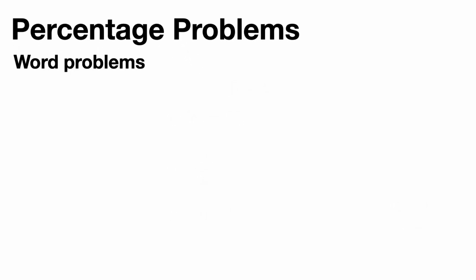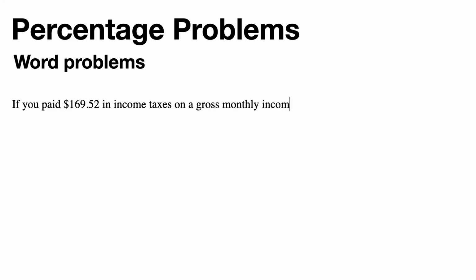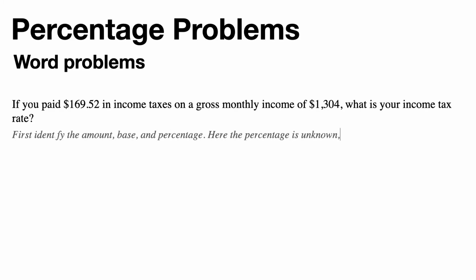Word problems. Let's do it. If you paid $169.52 in income tax on gross monthly income of $1,304, what is your income tax rate? First, identify the amount, base, and percentage. Here, the percentage is unknown. The base is 1304, and the amount is 169.52.